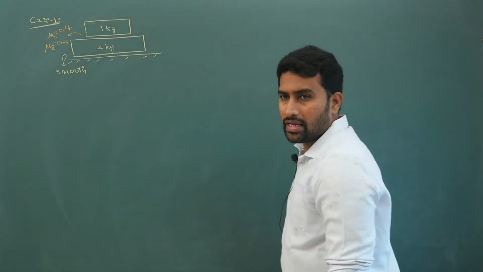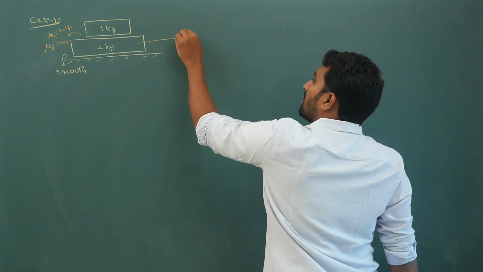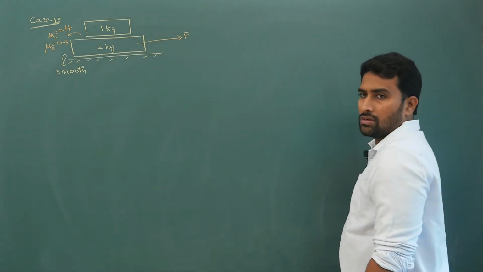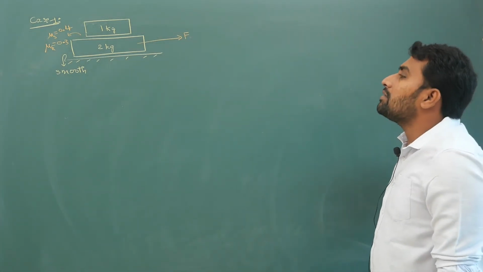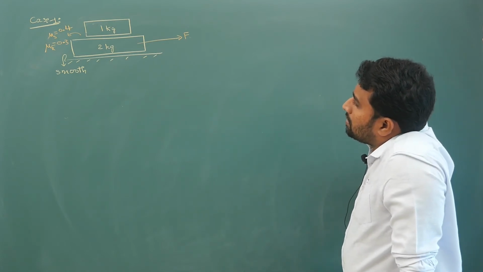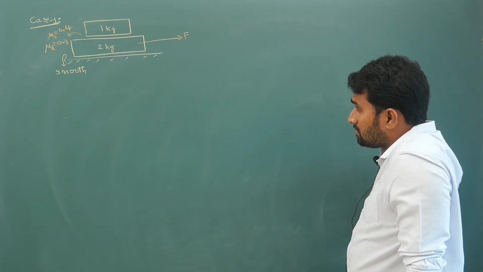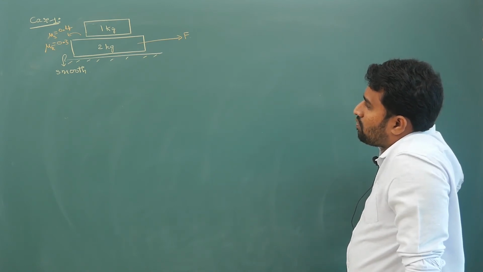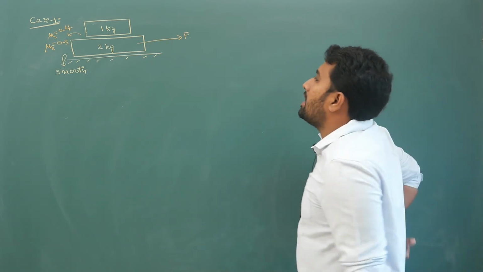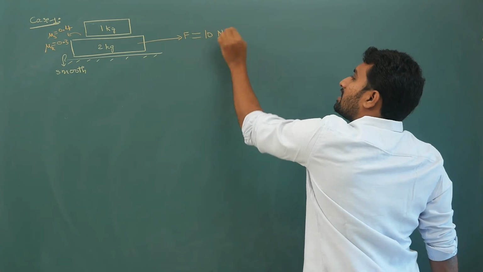What I am doing is applying a force F here. Let me give the magnitude. Let us say it is 10 Newton initially.